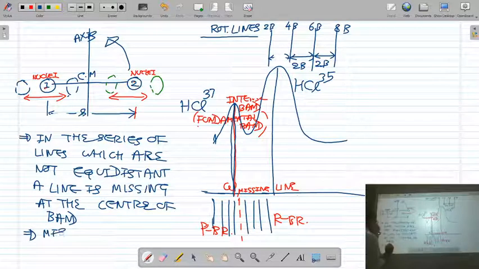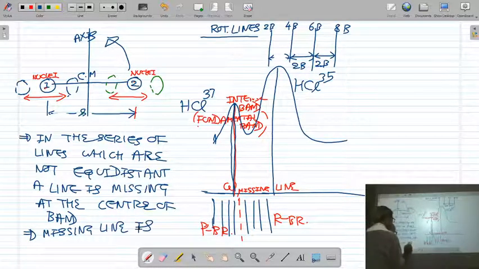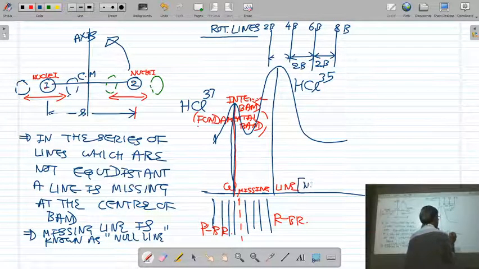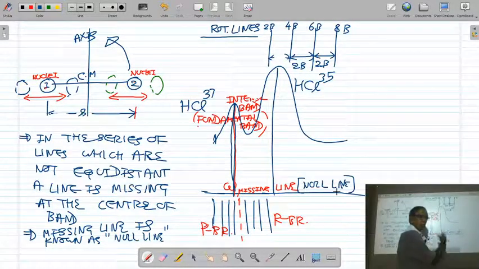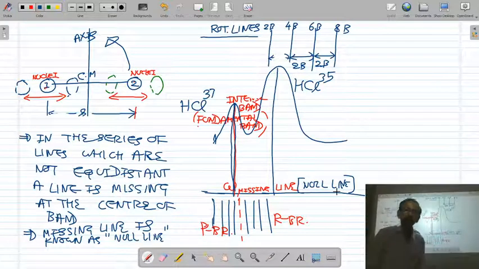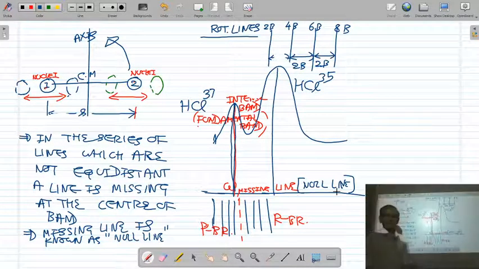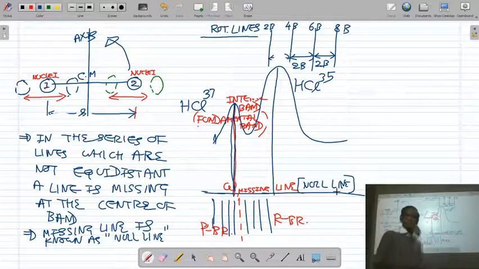The missing line is known as null line. So this missing line is called null line. And on both sides of the missing line or null line, we get a series of lines.